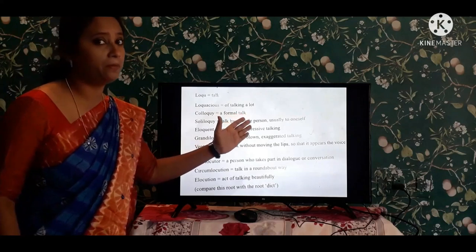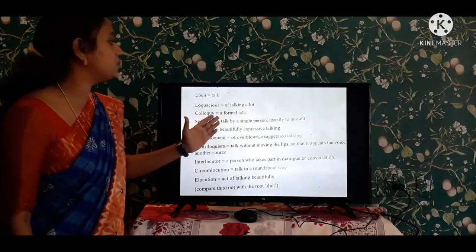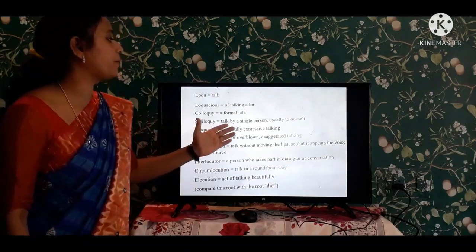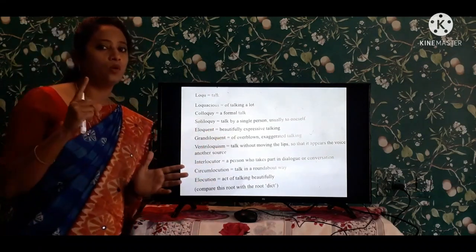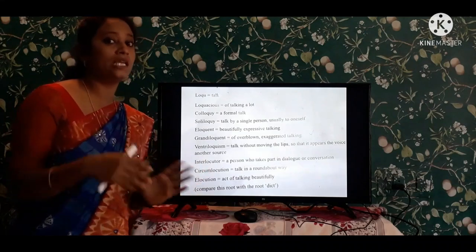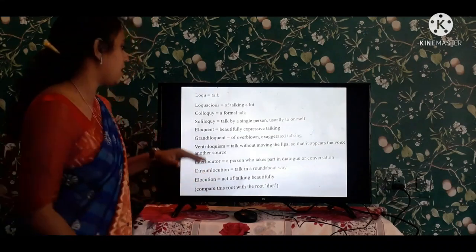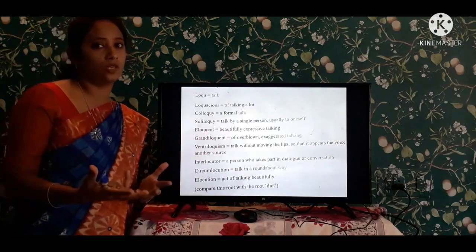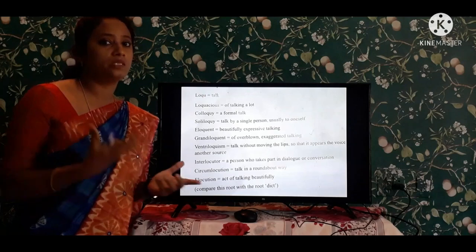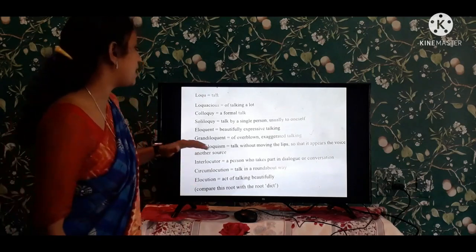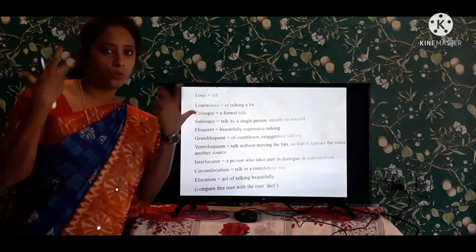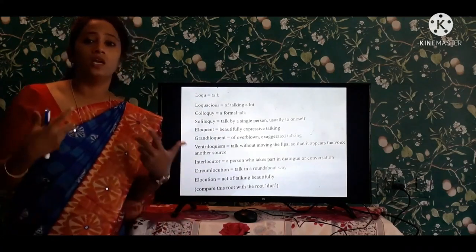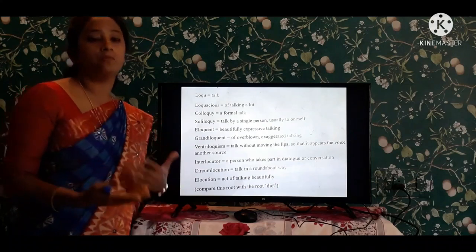Loquacious, talking a lot. Many people talk a lot. Colloquy is a formal talk. In interviews, we give formal talk. And soliloquy, talk by a single person on a stage. Only one person is acting on the stage and he is talking with himself. And next one is eloquent, beautifully expressive talking. With their expressions, they talk beautifully. And grandiloquent is overblown with body language. They mainly depend on their body language, the style in which they give speech.